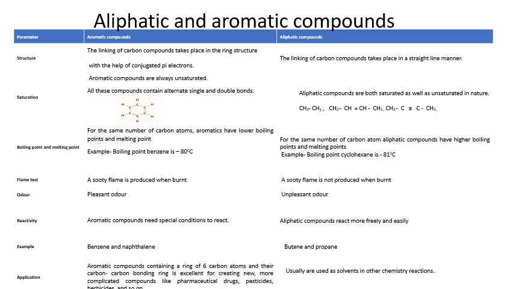But in case of aliphatic compounds, the sooty flame is not observed. It is generally a blue color flame. In case of your LPG, you will find a blue color flame. It is a combination of ethane, methane, propane, butane. Such types of aliphatic compounds are present in LPG gas.